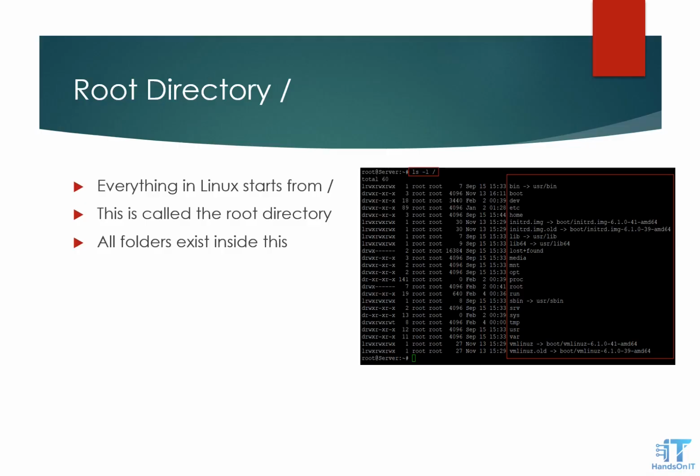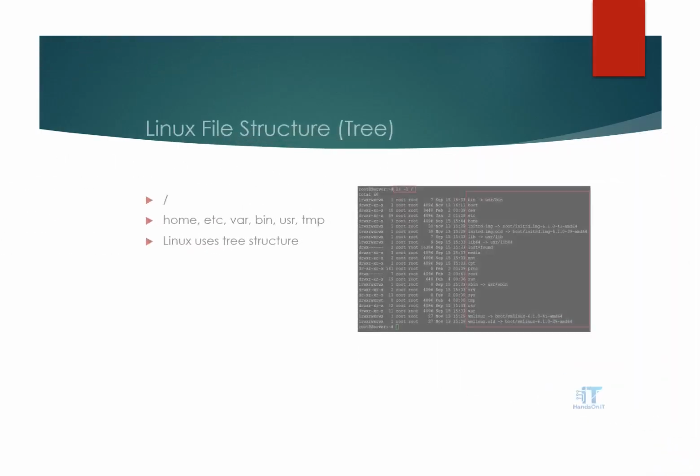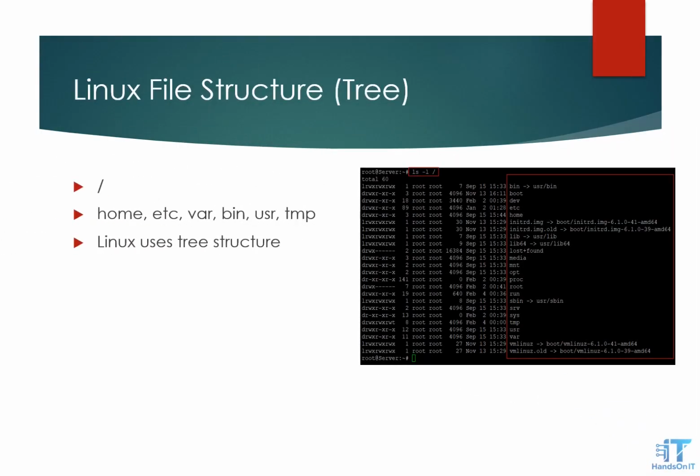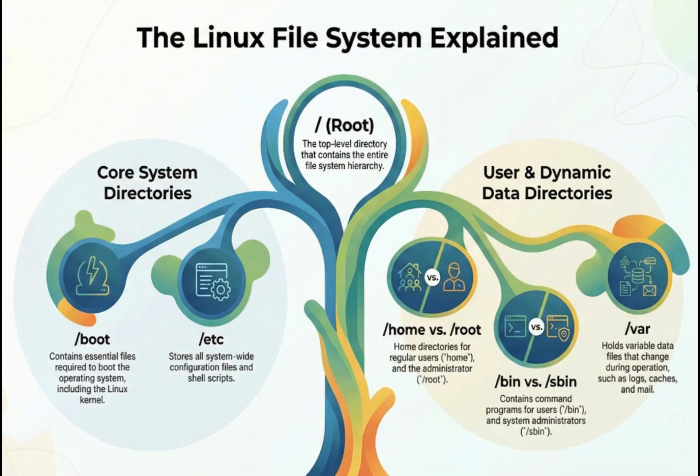This slash is called the root directory. Everything in Linux starts from here. The Linux file system works like a tree. At the top is slash, and inside it we have many folders. In this diagram, you can see all the folders inside slash.